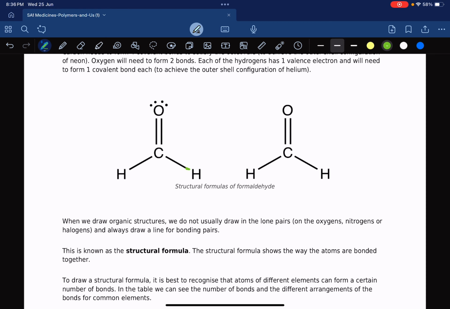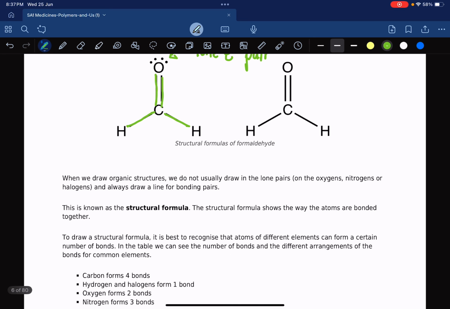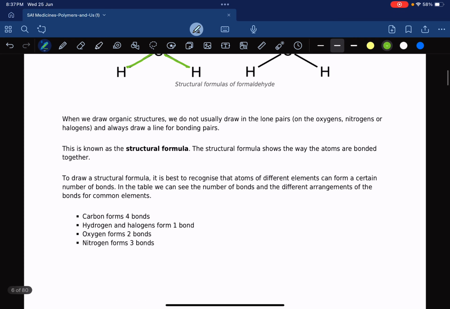Like you can see over here, carbon is bonded by a single covalent bond to this hydrogen, a single covalent bond to this hydrogen, and a double covalent bond with this oxygen here. And these, if you remember from unit 1, are called lone pairs, lone electron pairs. Most of the time you do not need to show the lone electron pairs. There is no need to show them, but if you do, it's not wrong. So it shows you all of the atoms present and all of the chemical bonds involved, whether a single bond, double bond, or triple bond. Those are called structural formulas.